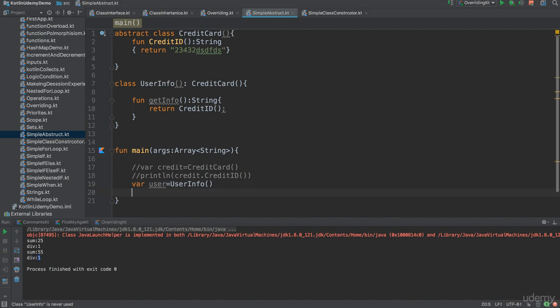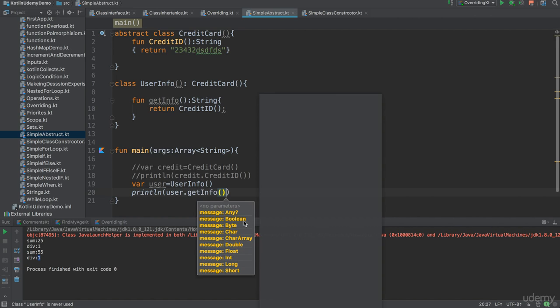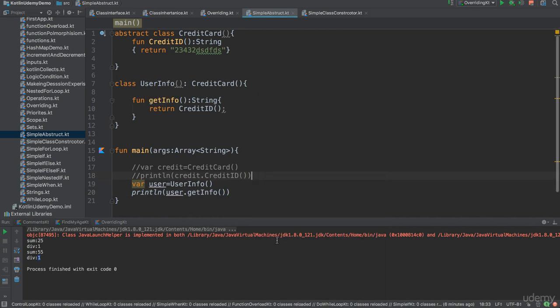But directly he cannot create it, as I told you, for several reasons. One of them you see in this example. So now if I say println for user dot getInfo, he has to be able to print the info of the credit card. So whenever you have a class and you don't want anyone to get an instance directly from it, just define it abstract, and that is it. Also, you could define your method as abstract.